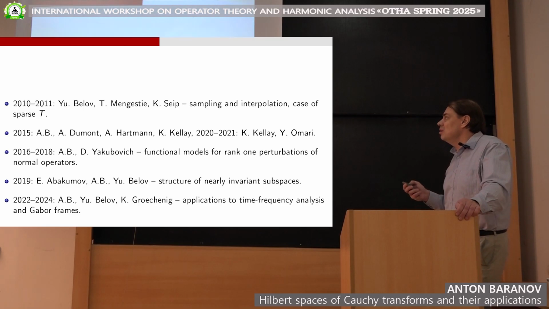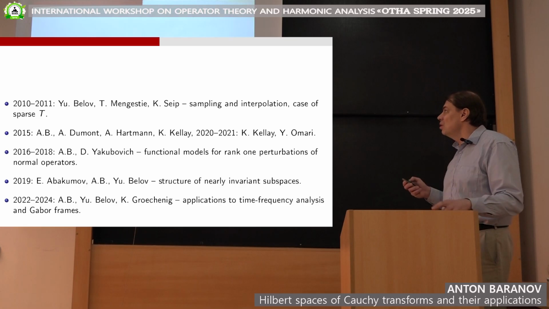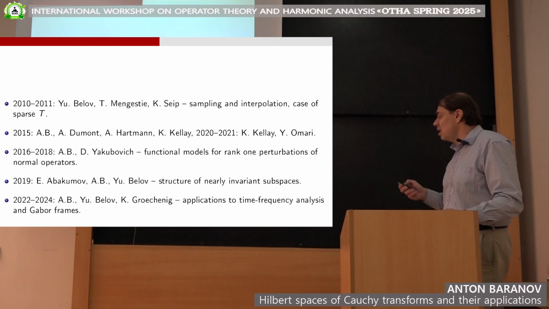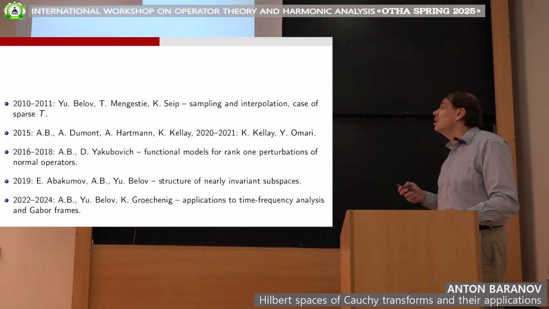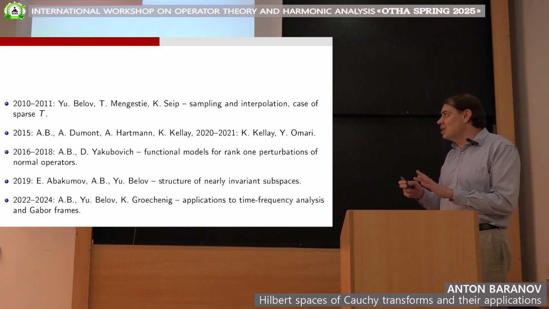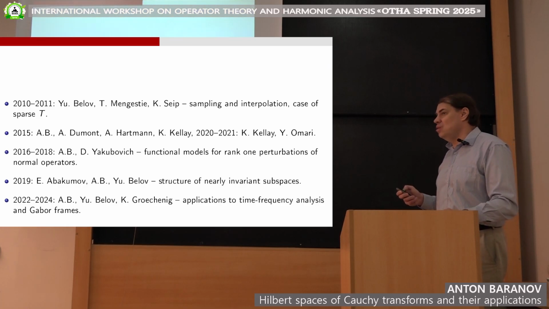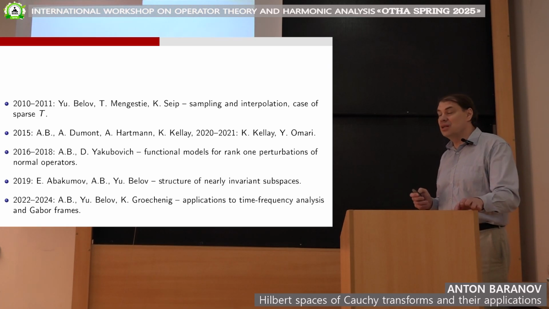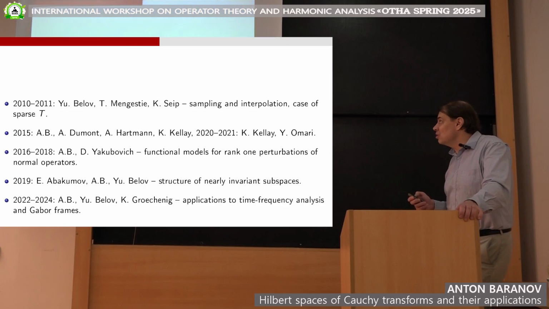But just very formally, these spaces with the Hilbert space structure, the norm, were introduced in the paper by Yuri Belov, Thomas Mengestie, and Kristian Seip, in 2010, and in this paper they studied mainly the questions about sampling and interpolation in such spaces, and mainly they treated the case of very sparse, exponentially growing sequences T, where one can have a very explicit solution of such questions.